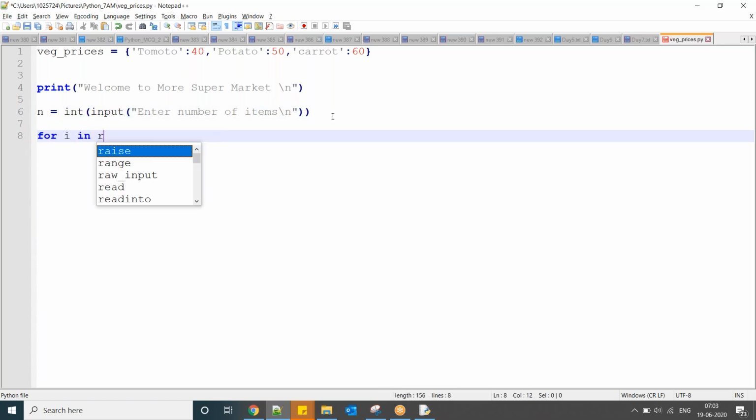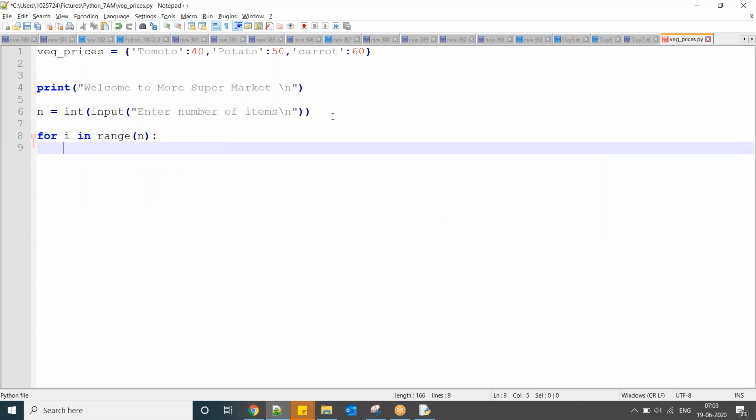For i in range of n. So if I enter two times, it should ask twice. First item equals input of enter